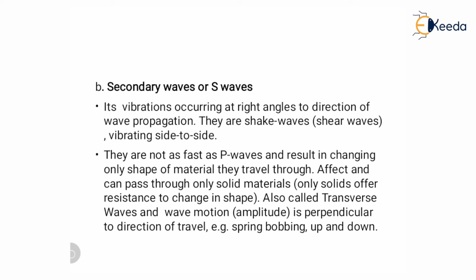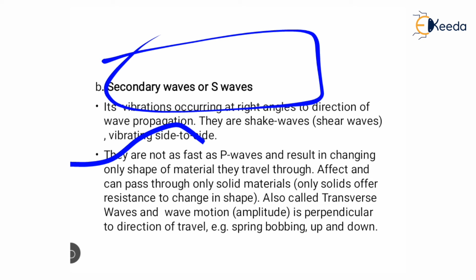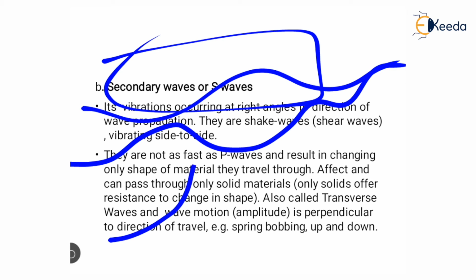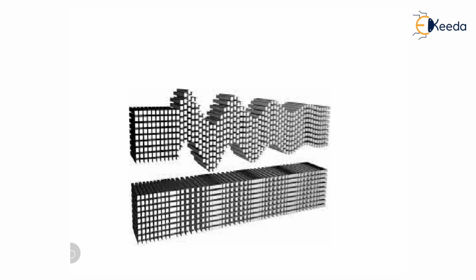It travels only in solid material, and is also called a transverse wave, wave motion is perpendicular to direction of travel. Example, a spring bobbing up and down. So this is the rock material, and if an S wave is moving on this rock material, then what happens? This rock material moves up and down, moves up and down. This type of activity takes place.